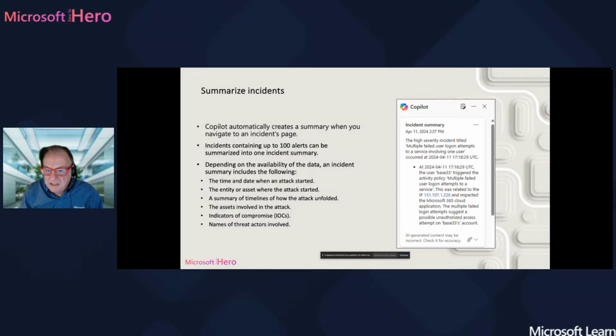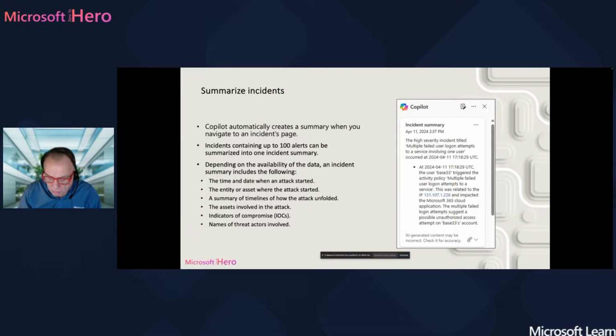It's really very easy to understand. The time and the date when the attack started, the entity or all the assets, devices, users that are related to this attack, a summary of the timelines of how the attack actually happened, assets involved, users, devices, and if we have some specific indicators of compromise and the number of threat actors.